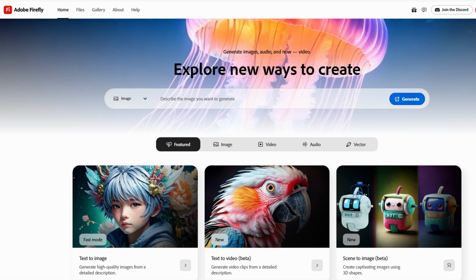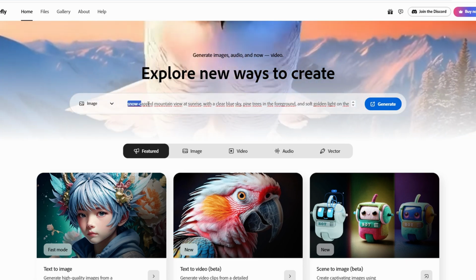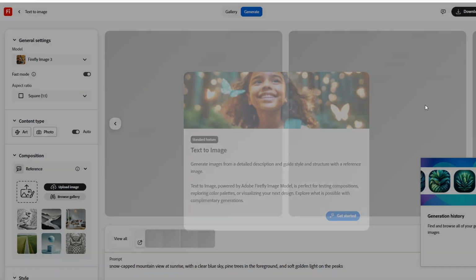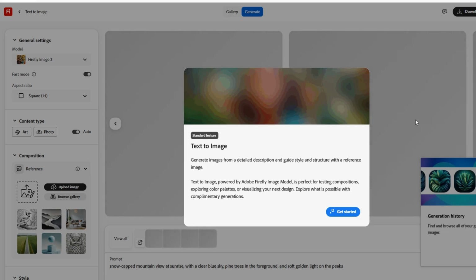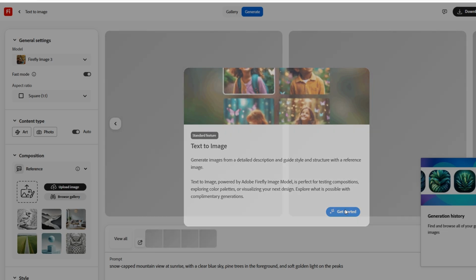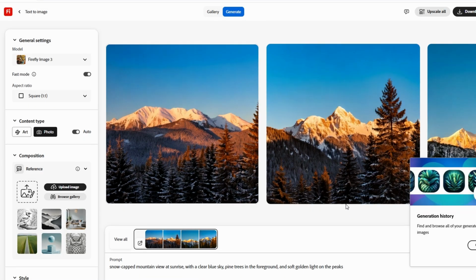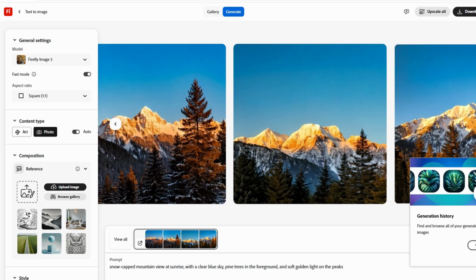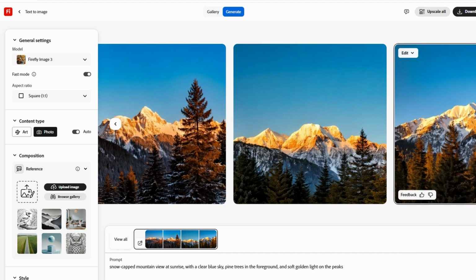The clearer and more specific you are in your description, the better Firefly can translate your imagination into a stunning visual. This is a big part of what makes Firefly so fun and versatile. The more detail you provide, the more control you have over the final product. You can tweak and adjust things until you get exactly what you want. This is where you can really start to play with the tool and experiment with different ideas.